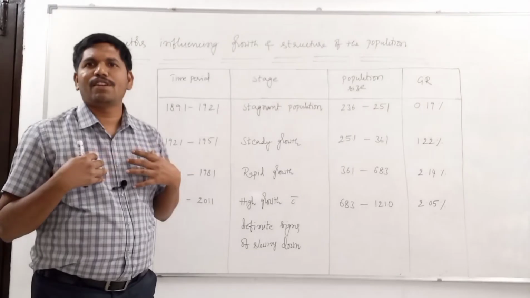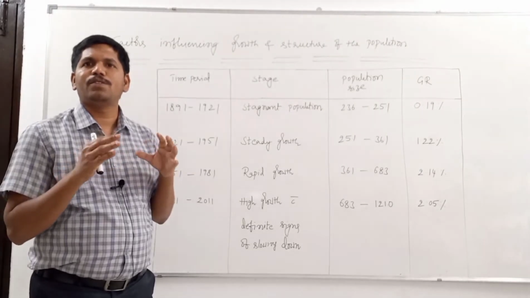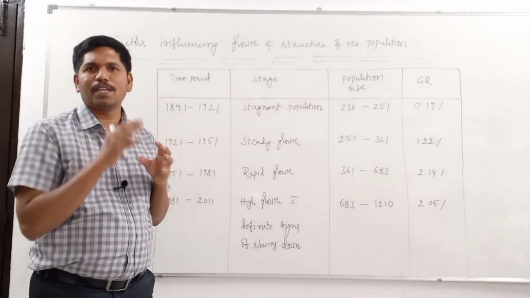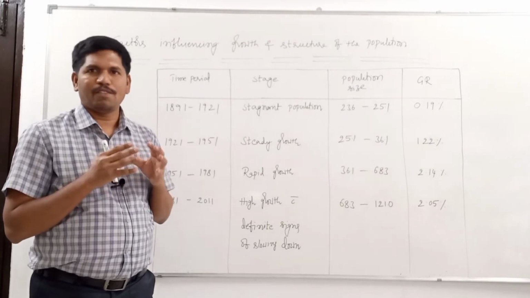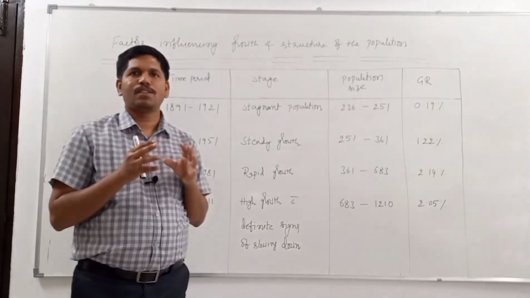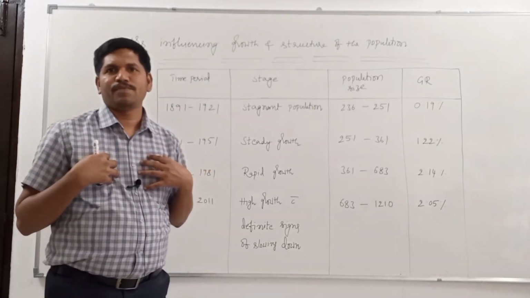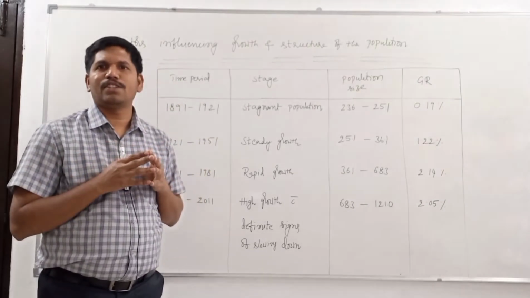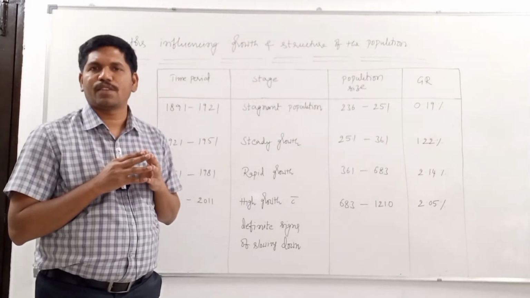Not because of love and affection for us. The British people introduced some welfare measures because of political pressure by our representatives. By that time, the Britishers had given representation to our leaders in the central legislature as well as state legislatures.